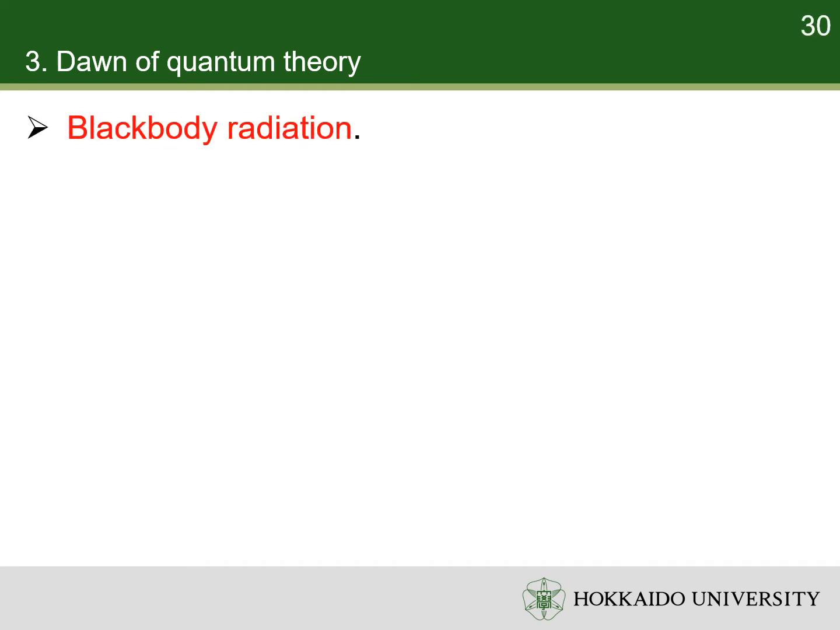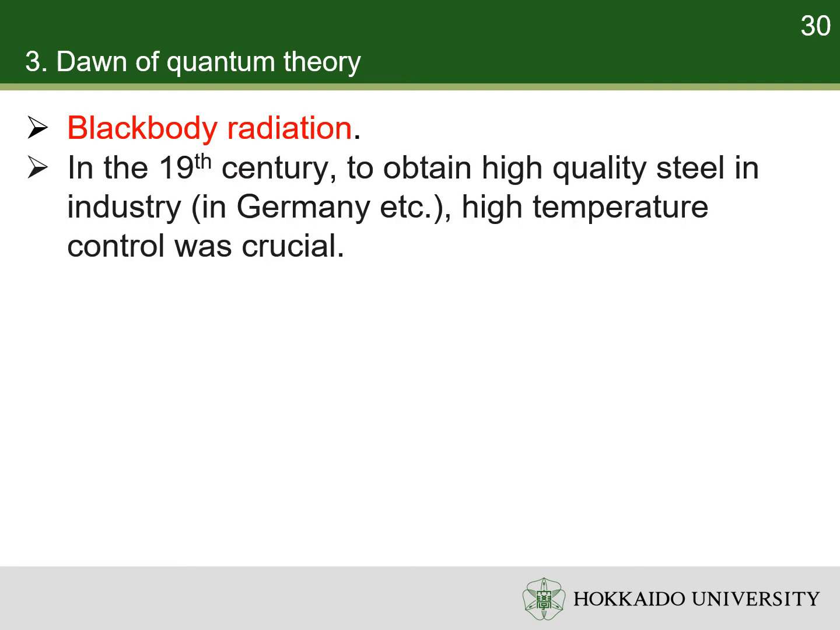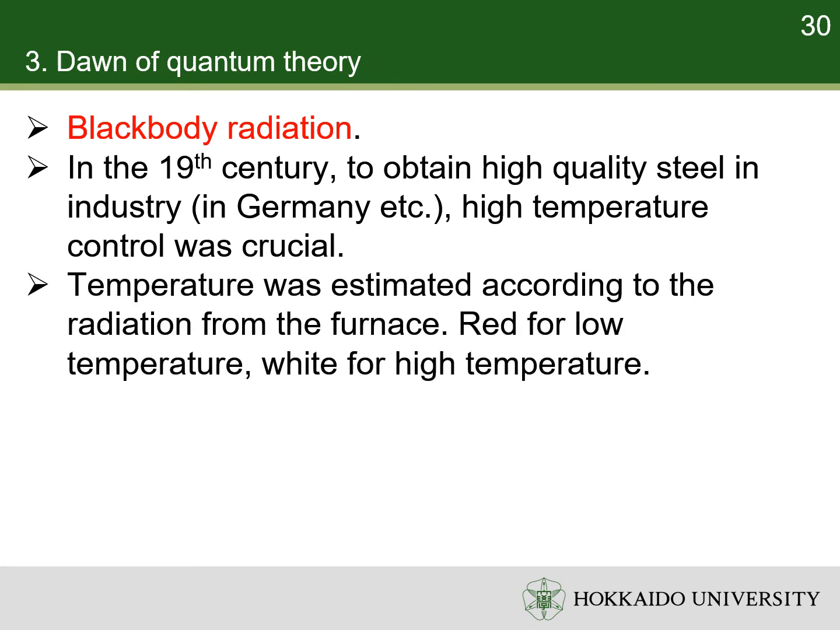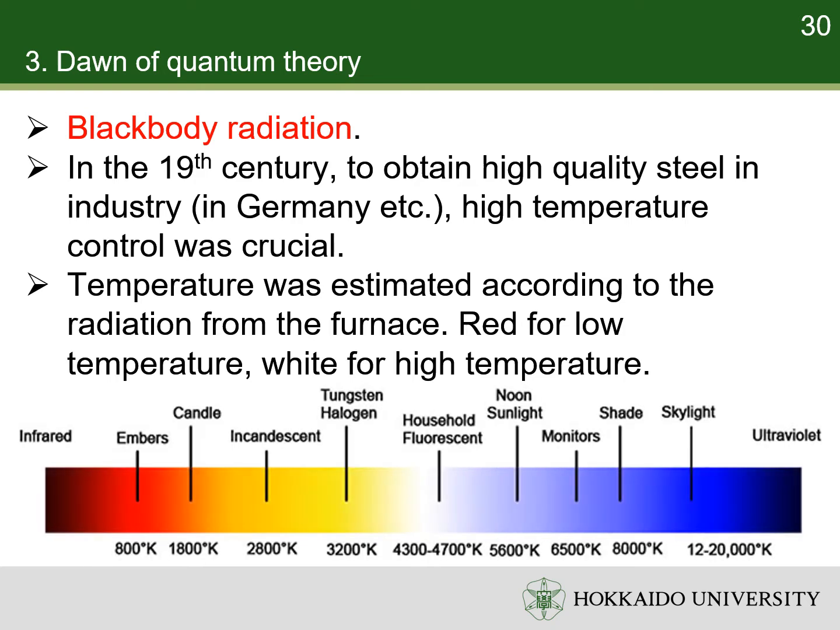Black body radiation is another problem that classical physics cannot solve. In the 19th century, to obtain high-quality steel, the control of temperature was crucial. However, the temperature is so high in the blast furnace, so that no conventional thermometer can be used inside it. Alternatively, temperature was estimated according to the light emission from the furnace. Say, red for low temperature, while white for high temperature. But such estimation was only qualitative.